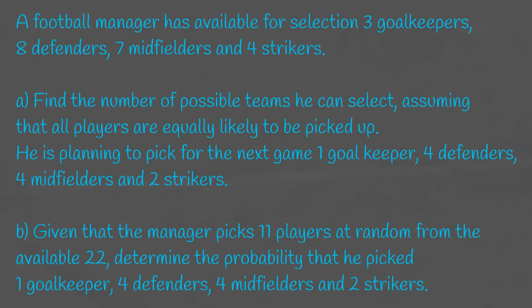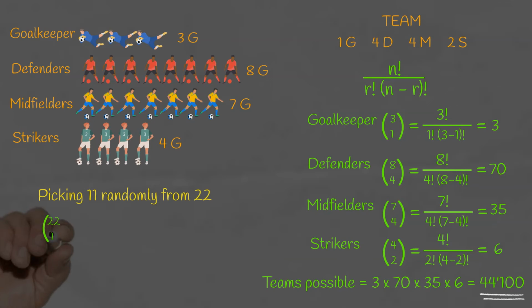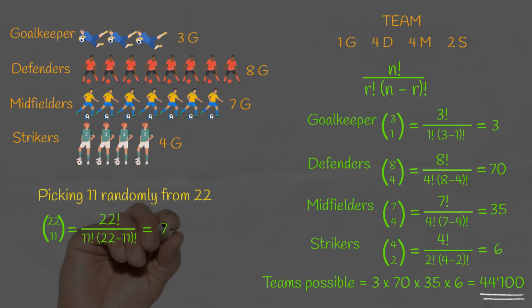The second part of the question asks, if he picks 11 players at random, what's the probability that he picked the team he wanted? Picking 11 players randomly from 22 gives us 22 choose 11, which is 705,432.